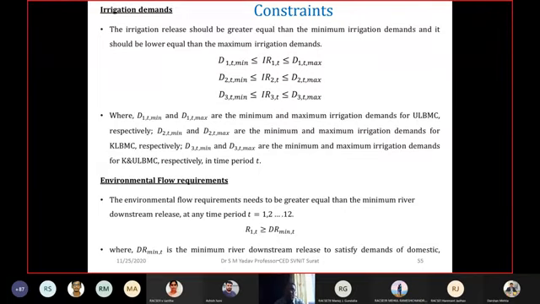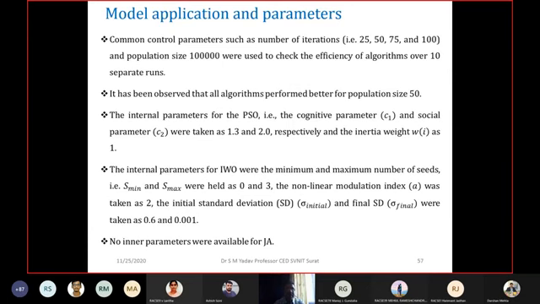After giving all these constraints and the objective function, and writing a MATLAB code using the Jaya algorithm, we got the results. For the model application, when we ran the model, three MATLAB programs were written. One was written for PSO, particle swarm optimization. Another was written for IWO, the invasive weed optimization algorithm, and the third one was written for the Jaya algorithm.